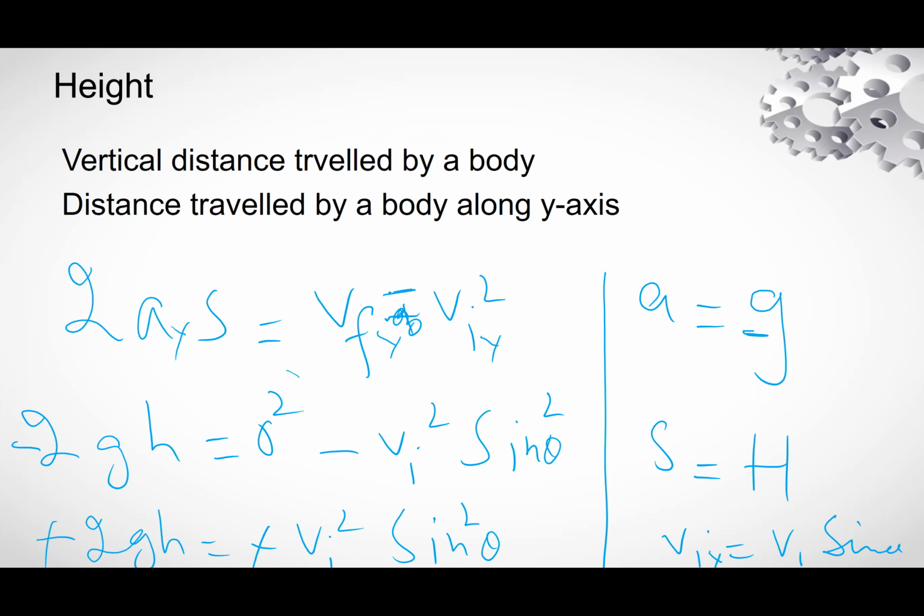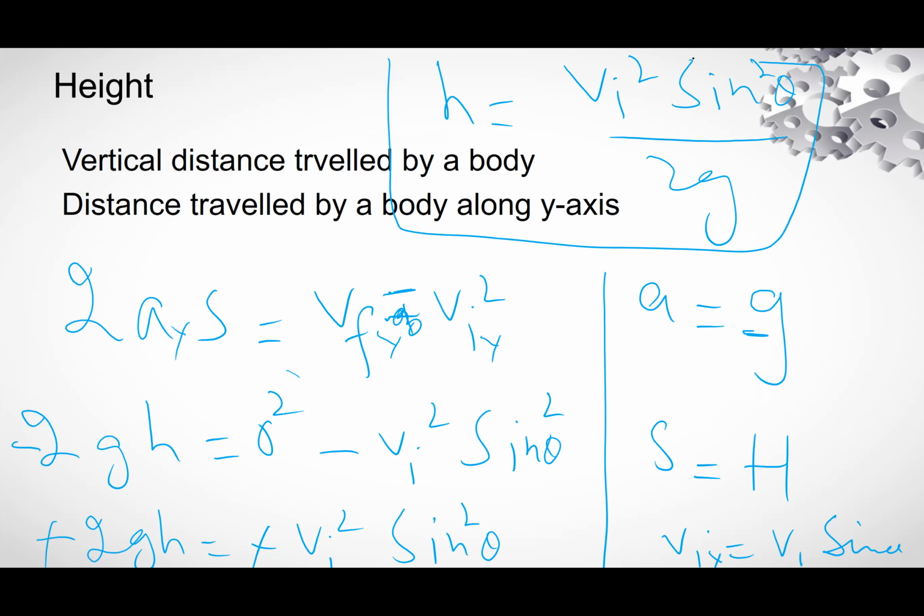Minus is cancelled with minus, and h is equal to vi square sine square theta divided by 2g. This is the height. So the vertical distance traveled by a body, or the distance traveled by a body along the y-axis, is called height.